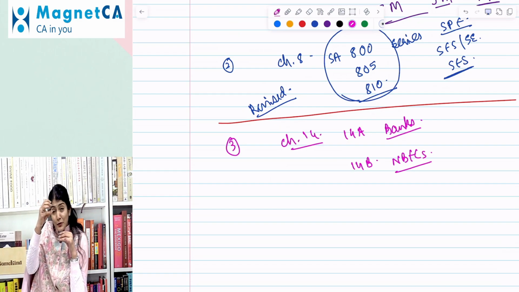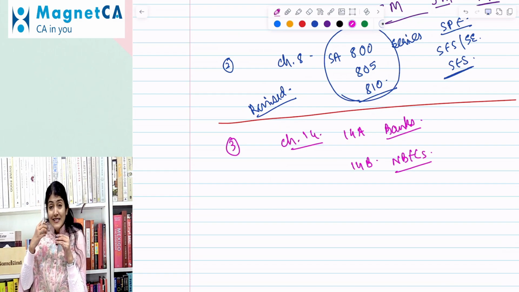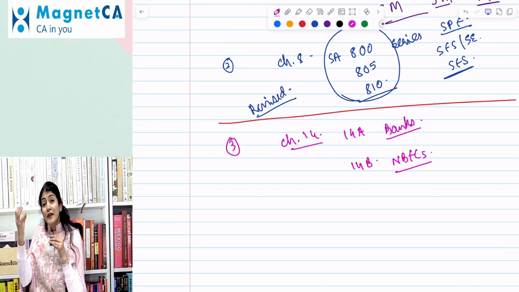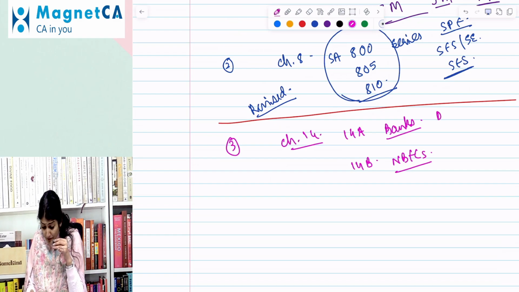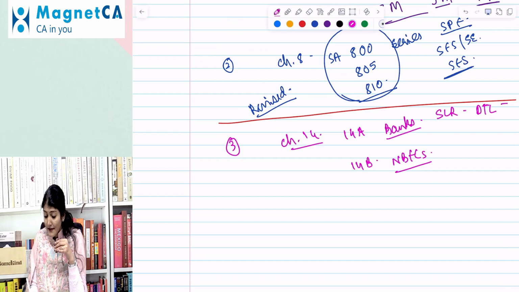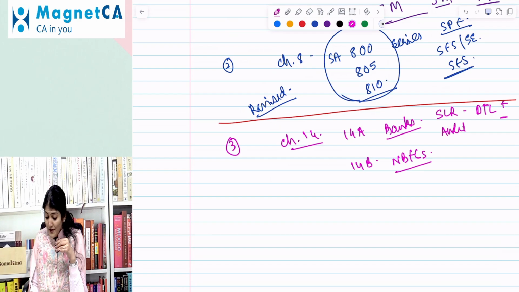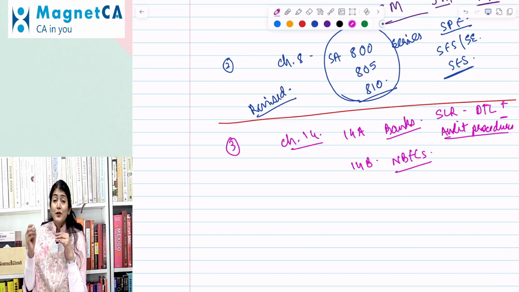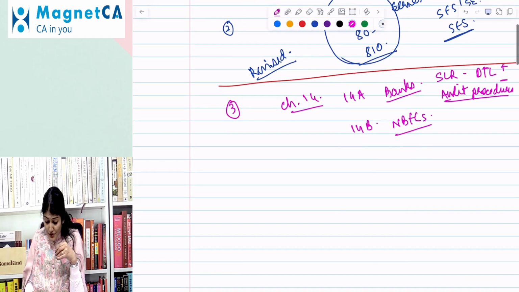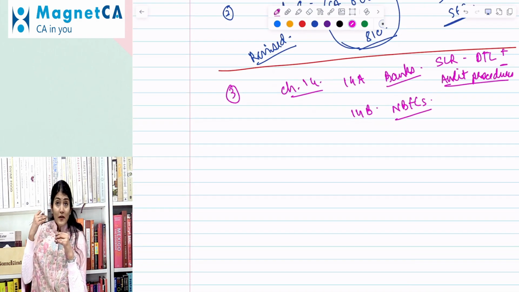In that SLR, when you do the computation of the DTL, the demand and time liabilities, there is a list of what is to be included in the DTL and what is to be excluded in the computation of the DTL. In DTL, you have the plus and the minus, and we also have the audit procedures for the same. So this list of plus and minus and the audit procedures for SLR is what has undergone a change.